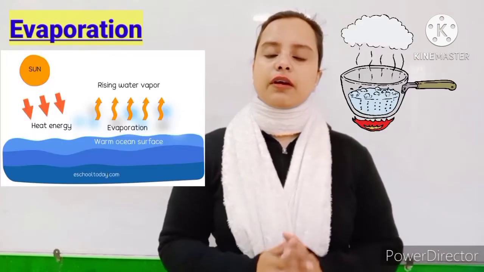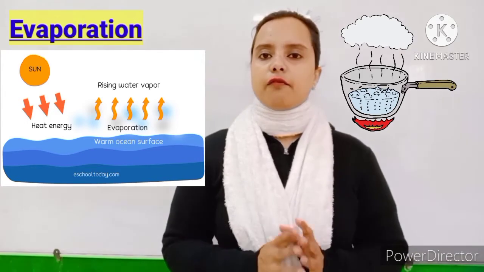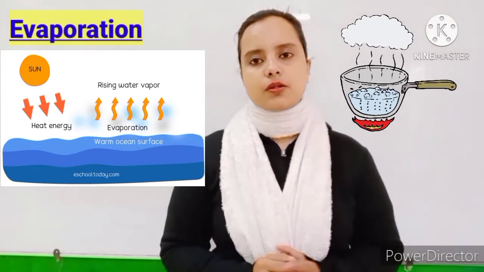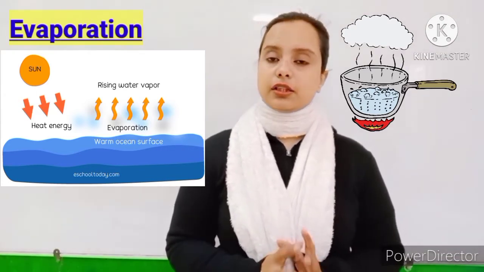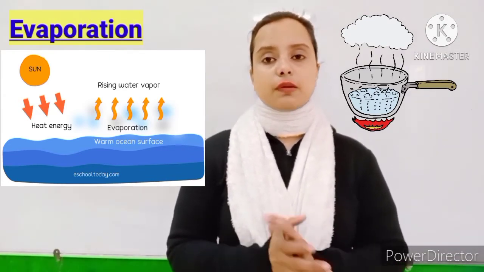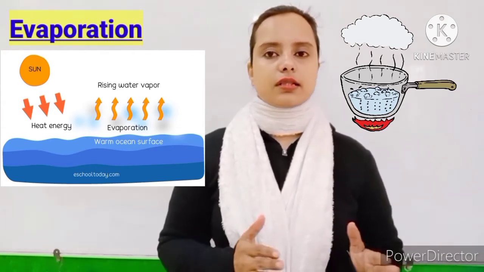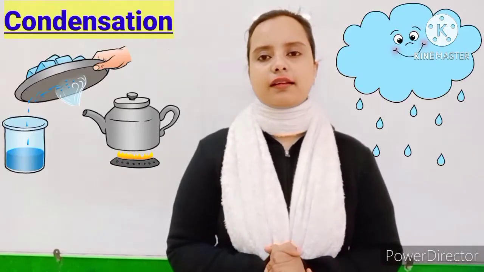So students, now let's discuss the first step of a water cycle, that is evaporation. Evaporation is the process of changing the water into its vapor form when it gets heated up. So this is known as evaporation. And generally evaporation, students, takes place in the open area, and it takes place all the time, day and night. The next step of a water cycle is condensation.